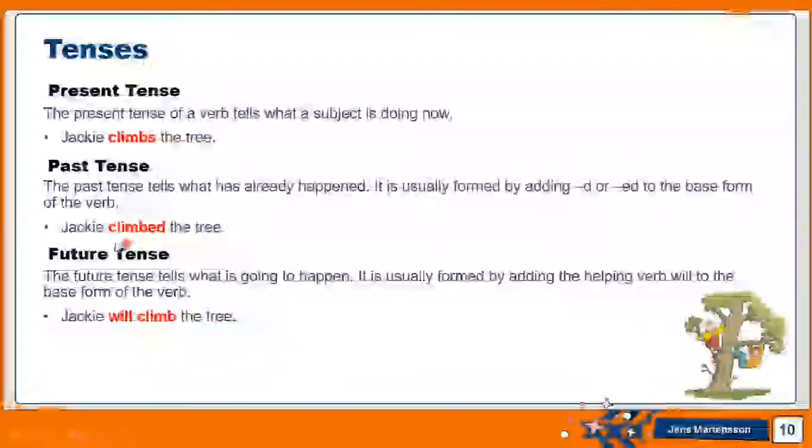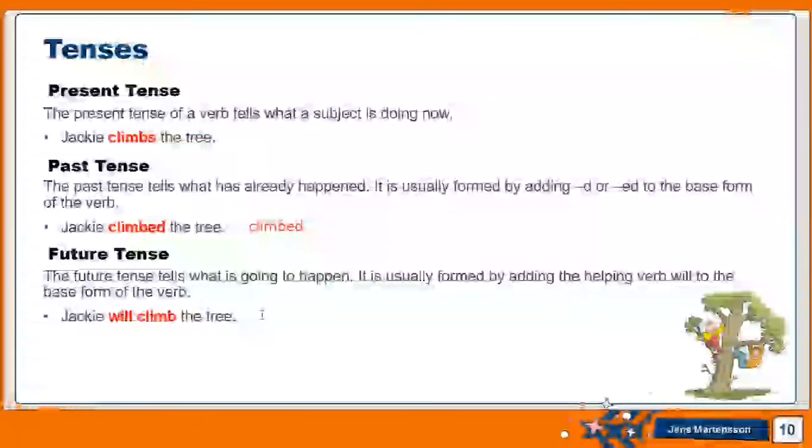This tense is usually formed by adding D or ED to the base form of the verb. The base form of the verb climbed is to climb, okay? I added ED because I'm using it in the past tense.